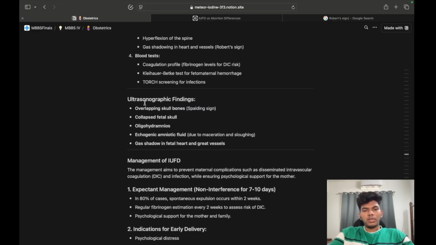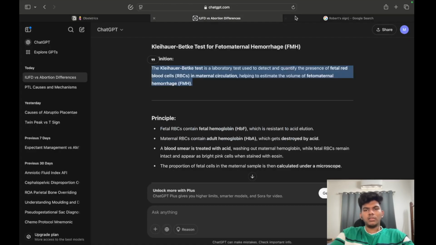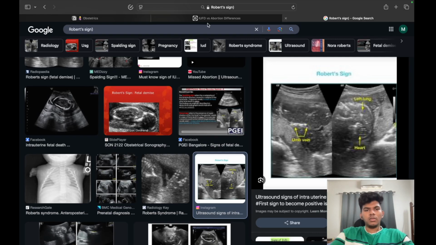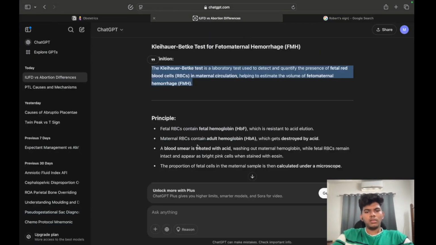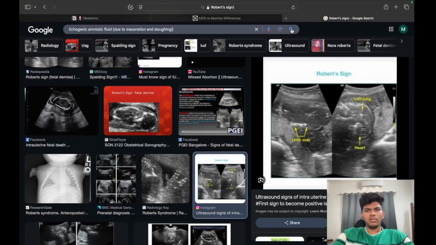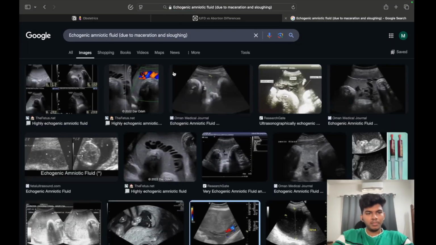Coming to ultrasonographic findings. Spalding sign we have already seen. Collapsed fetal skull, oligohydramnios, echogenic amniotic fluid due to maceration and sloughing, and gas shadow in the fetal heart and great vessels. So let's take a look.